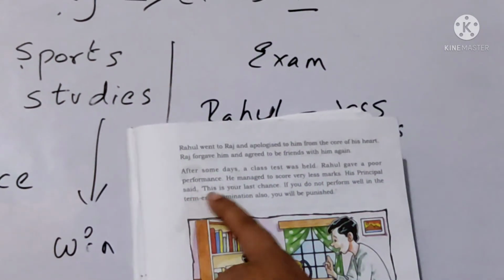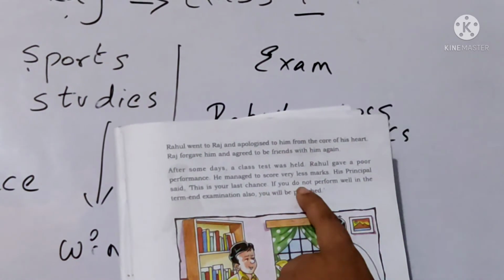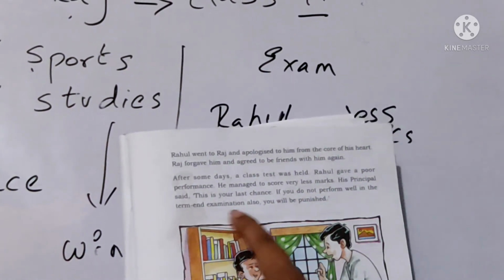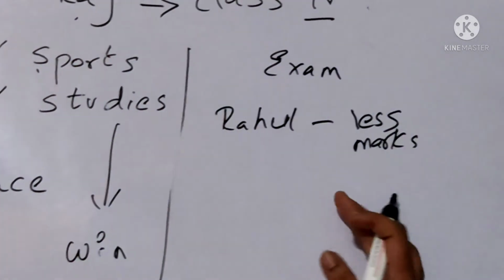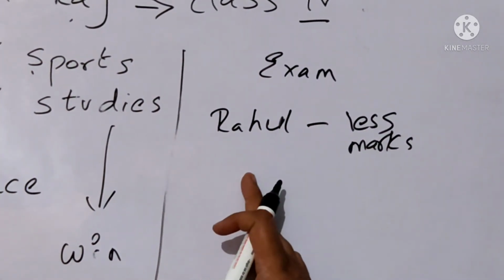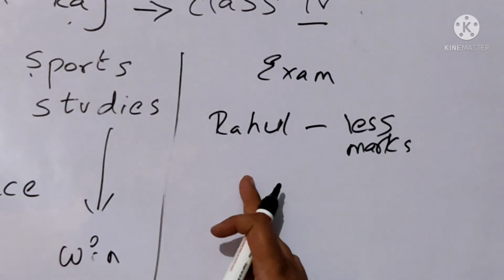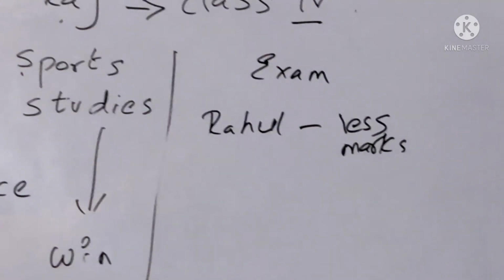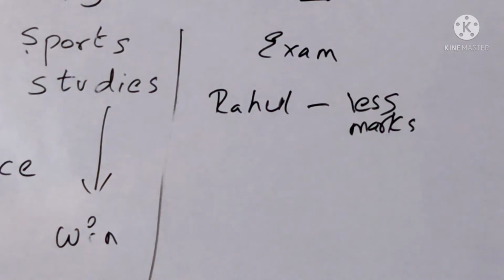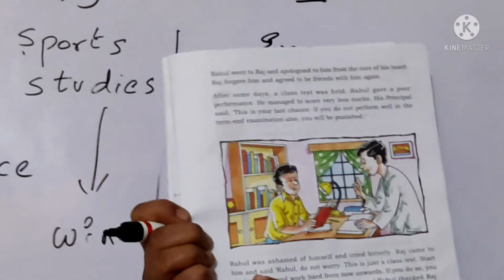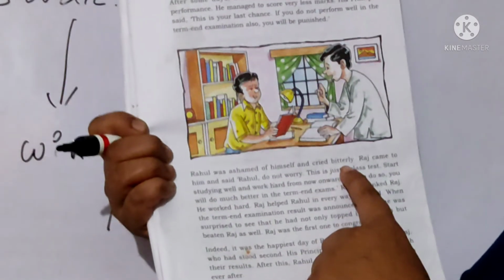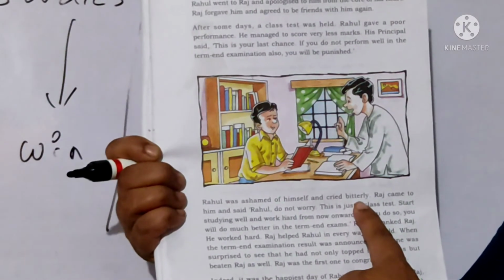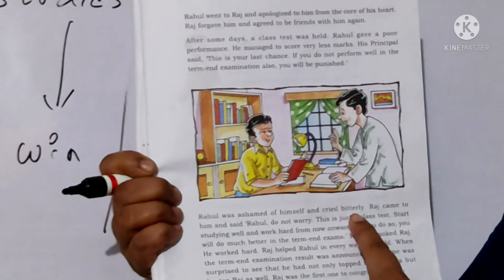His principal said, "This is your last chance. If you do not perform well in the term examination also, you will be punished." So what did the principal say to Rahul, if you don't study well, what will happen? You will not move to the further classes. This is what the principal said to Rahul. Okay, now see here what happened. Rahul was ashamed of himself and cried bitterly. So when the principal said like that, he started crying.